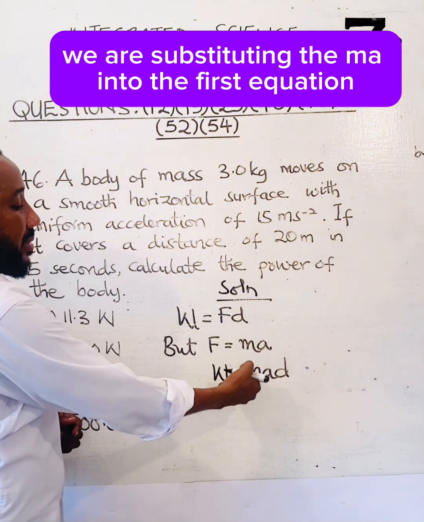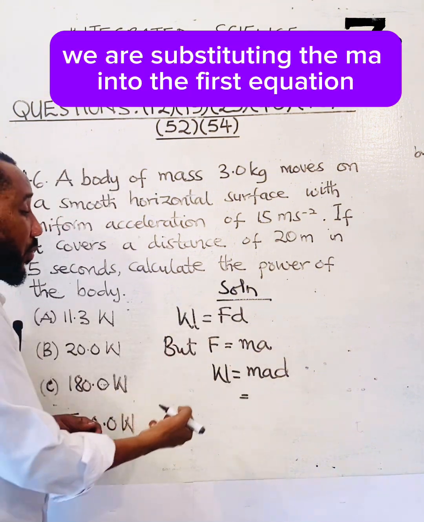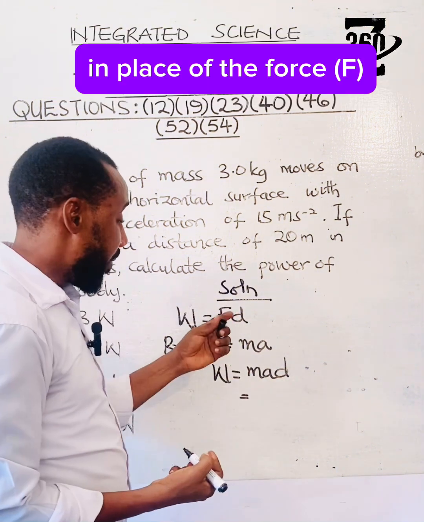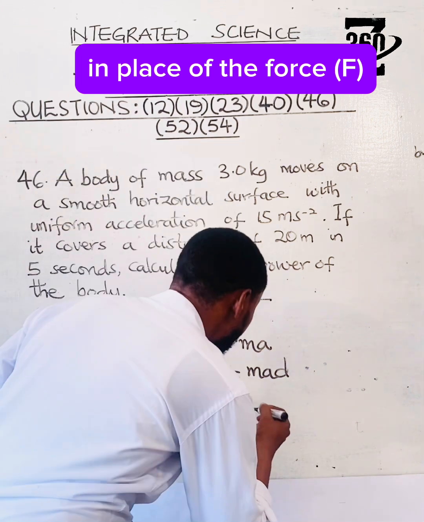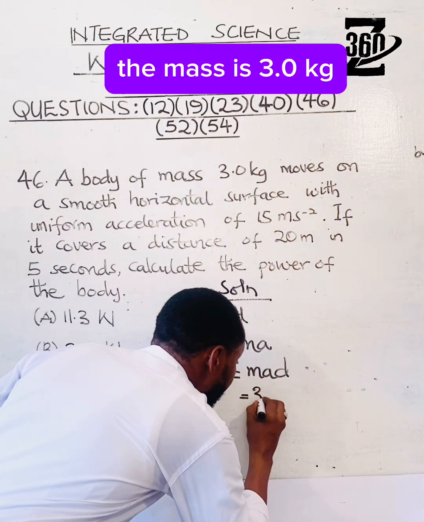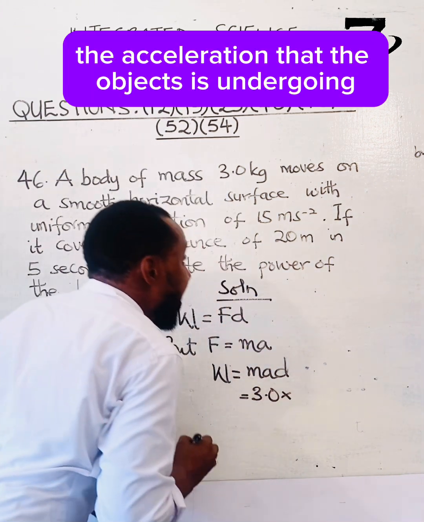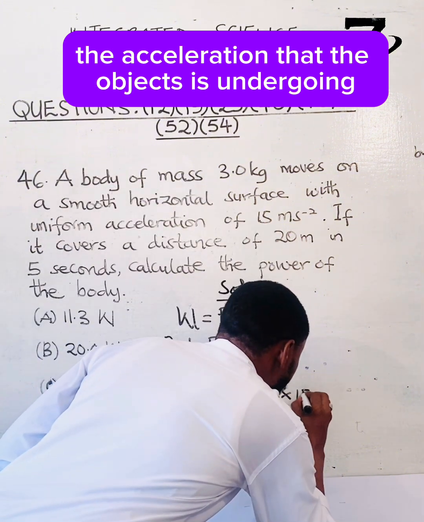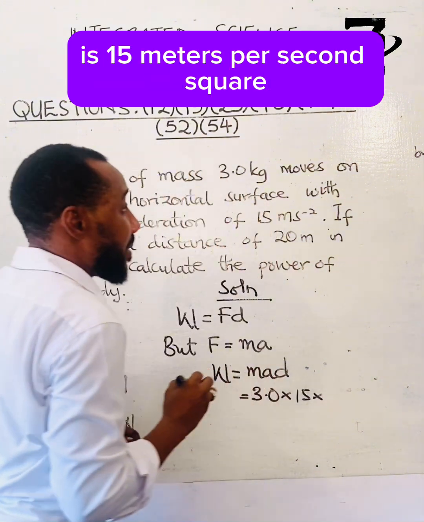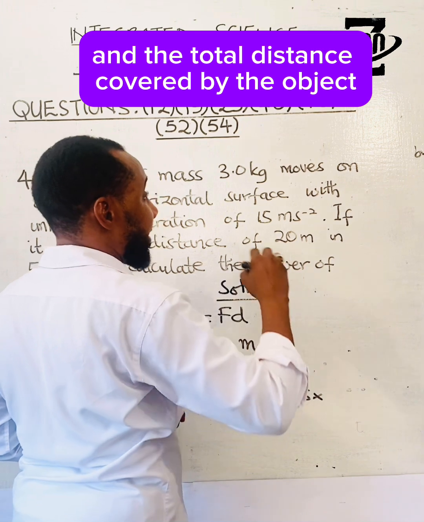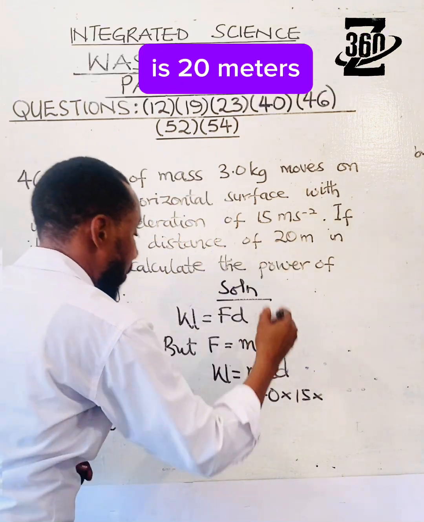We are substituting the ma into the first equation in place of the force, F. The mass is 3.0 kilograms, the acceleration that the object is undergoing is 15 meters per second square, and the total distance covered by the object is 20 meters.